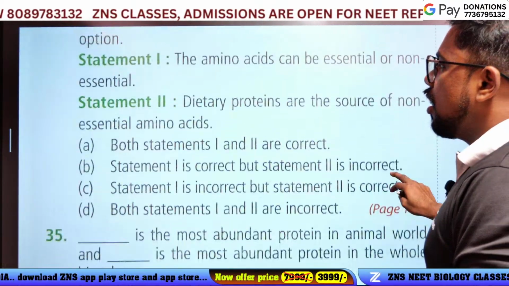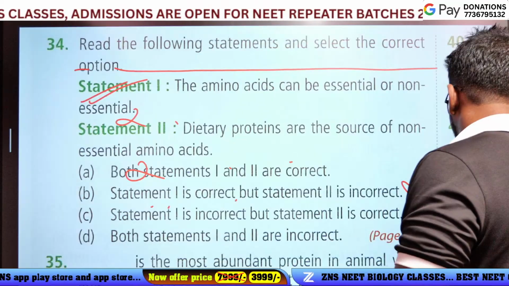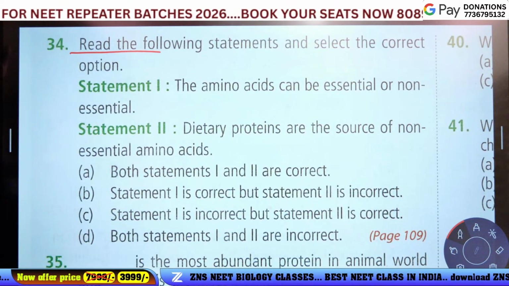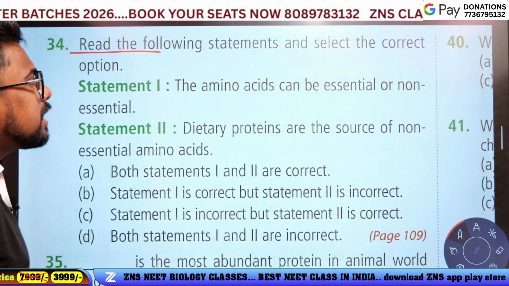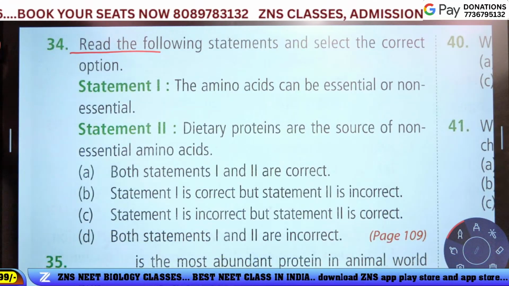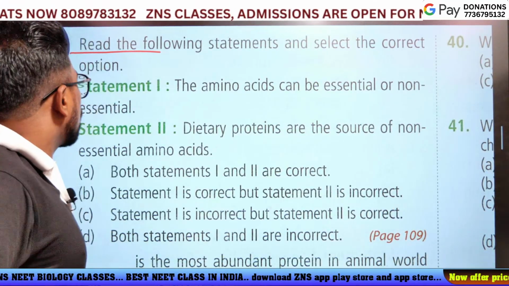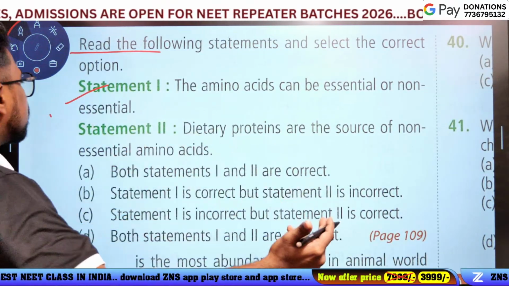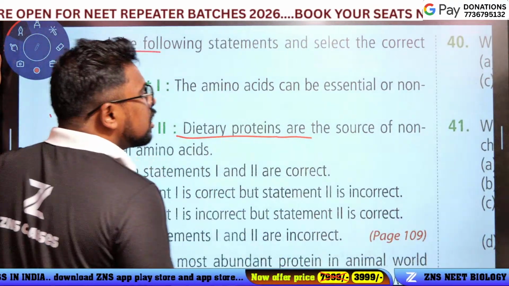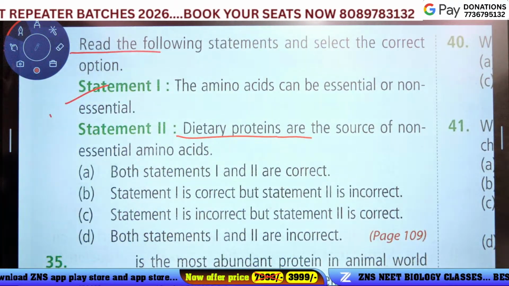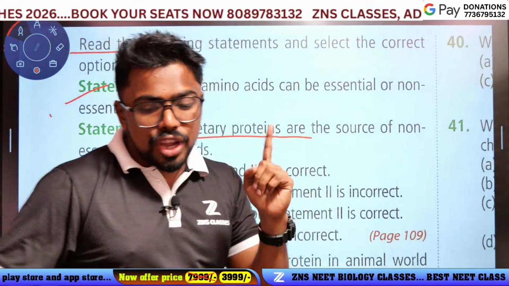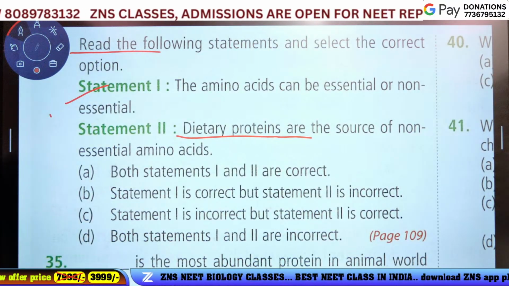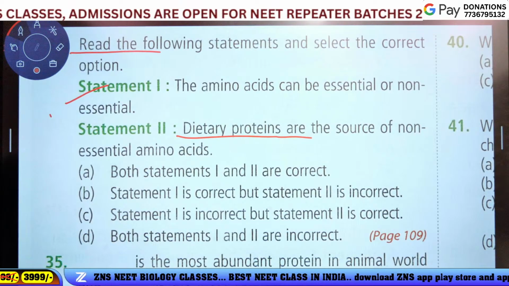The next question, 34. Read the following statements and select the correct option. Statement 1: amino acids can be essential or non-essential. Correct. Statement 2: the dietary proteins are the source of non-essential amino acids. Is the statement correct or incorrect?